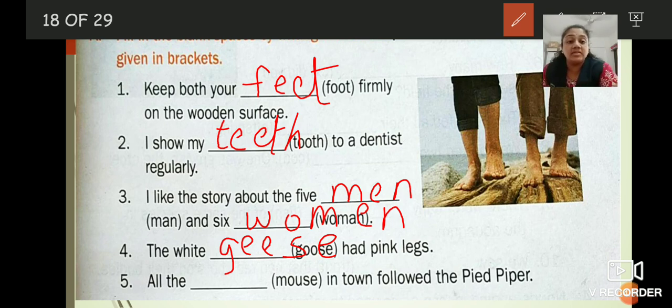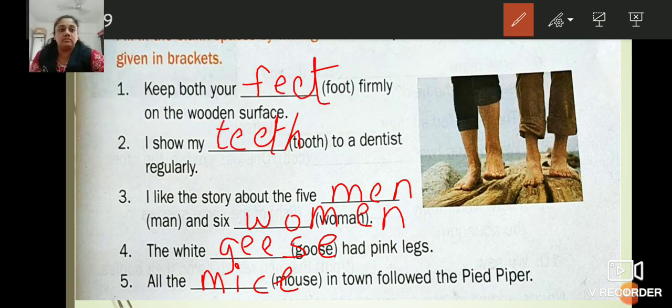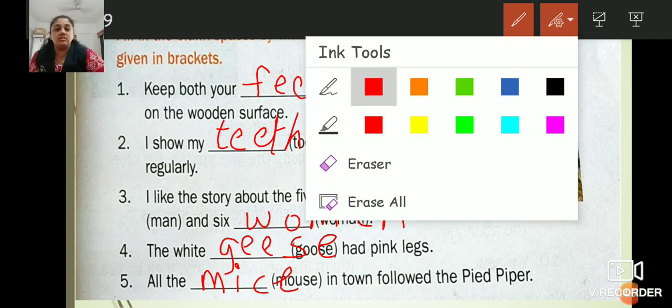That is mice. M-I-C-E. Mice. Have you completed till here? Yes. Shall I erase it?